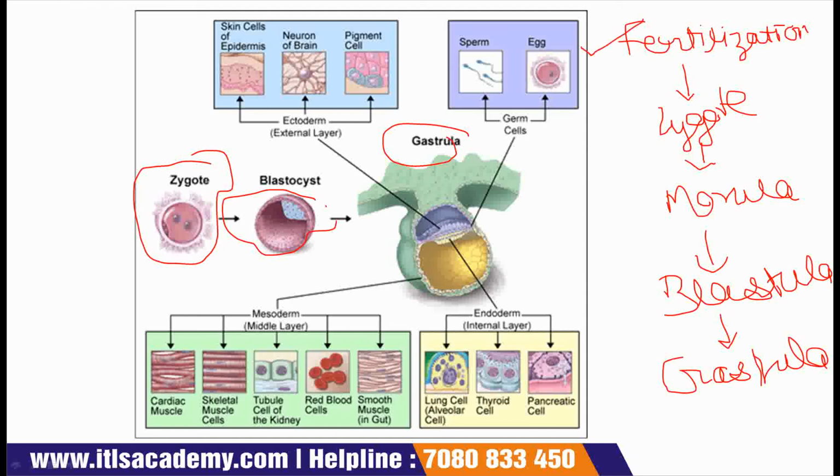This is the formation, fusion of egg and sperm. This is zygote. This morula is at a celled stage, and further comes blastula, at which stage implantation occurs.